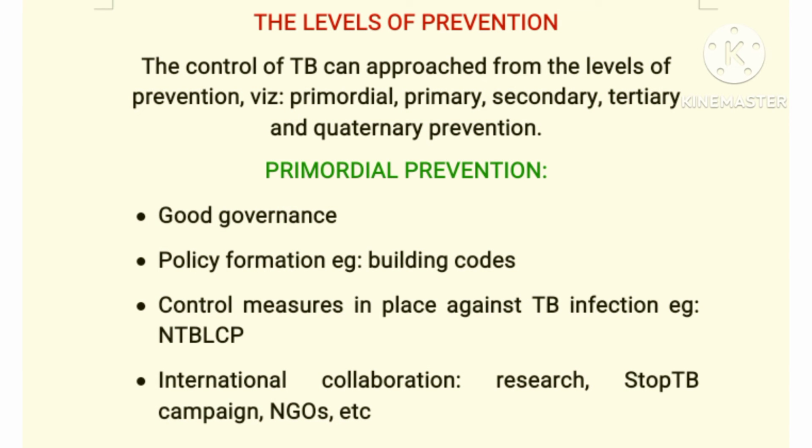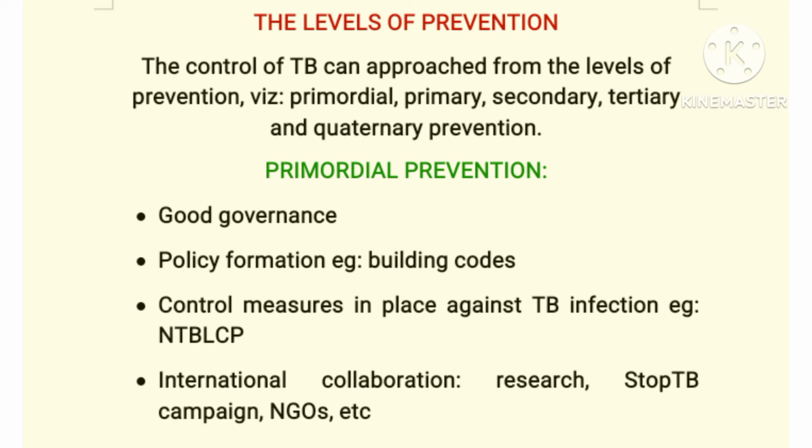Prevention of TB can occur in five levels: primordial prevention, primary prevention, secondary prevention, tertiary prevention, and quaternary prevention. In primordial prevention, our aim is to prevent the person from being at risk for TB. Let the person never have any risk that will allow the person to get the disease. And this includes good governance.